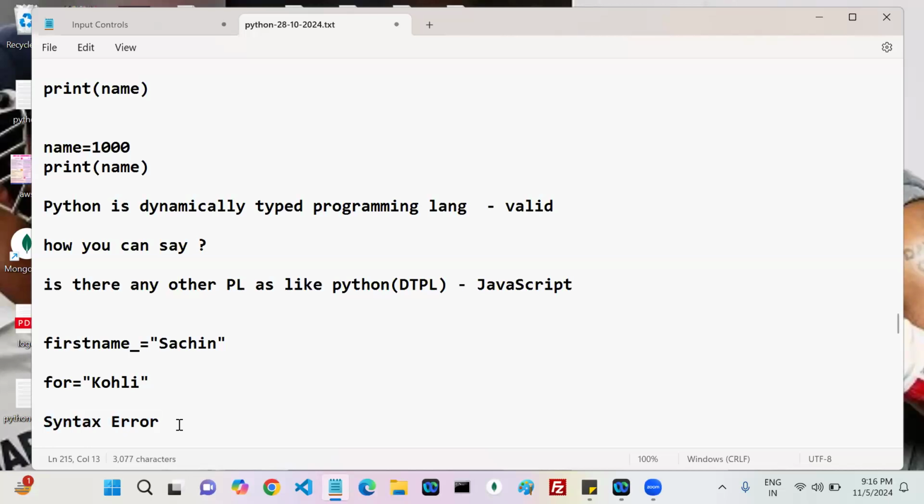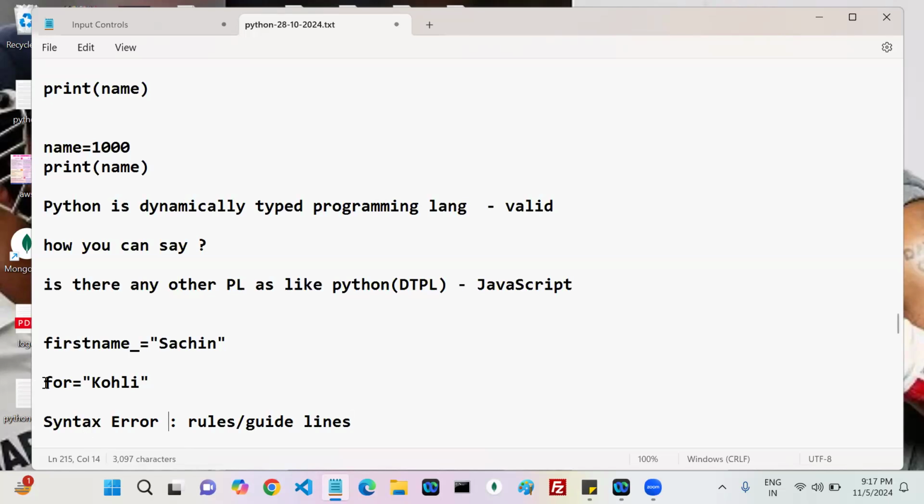What is a syntax error? When can you get syntax errors in any programming language? When we do not follow guidelines. If you do not follow the rules or guidelines, then you can get syntax errors. To fix a syntax error, there is no reason, nothing. You have to follow the guideline, that's it.